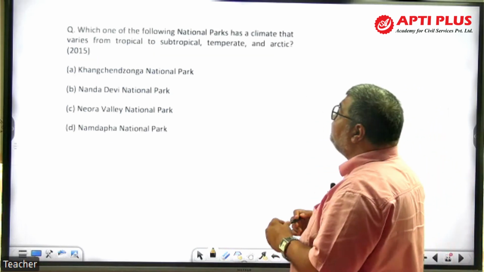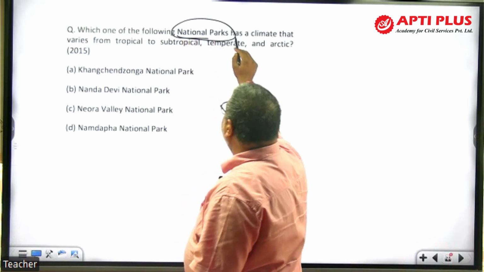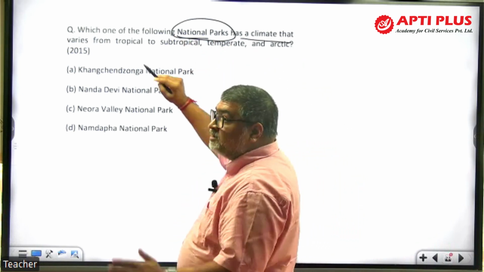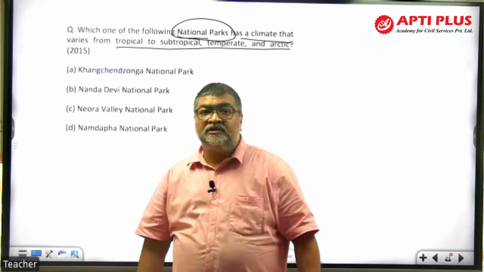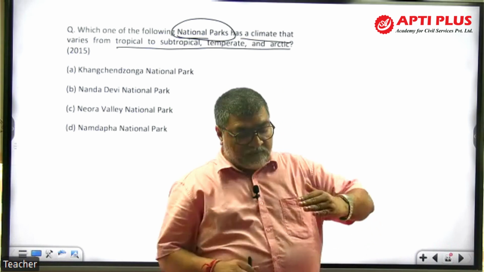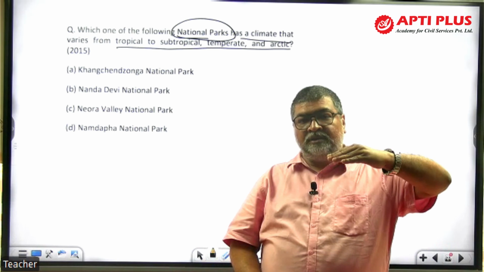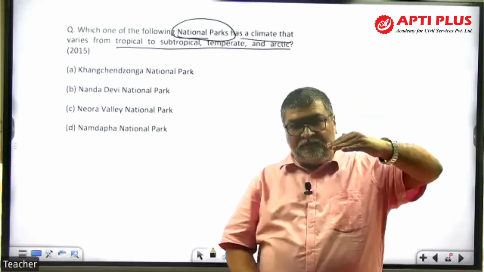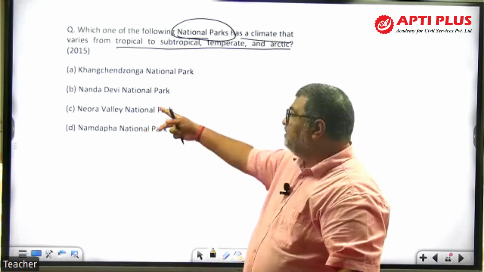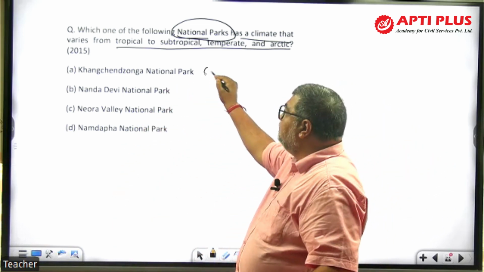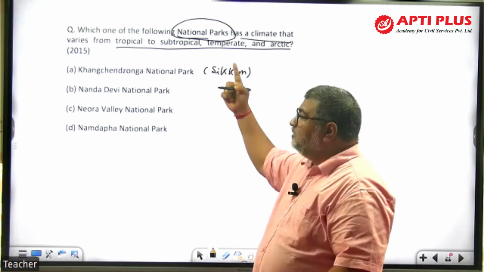Now coming to this one: which one of the following national parks, protected areas, has a climate that varies from tropical to subtropical, temperate and Arctic? That means the climate varies from tropical, subtropical, to temperate. Kanchenjunga National Park, that is in Sikkim. That is alpine, so it is a high altitude area.